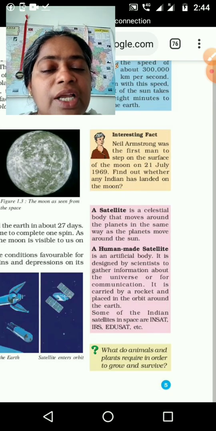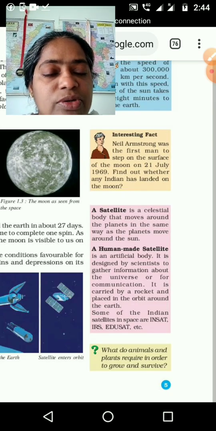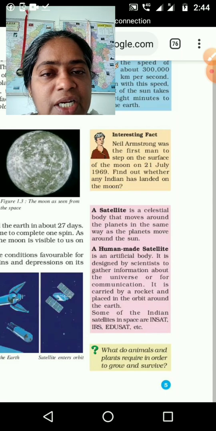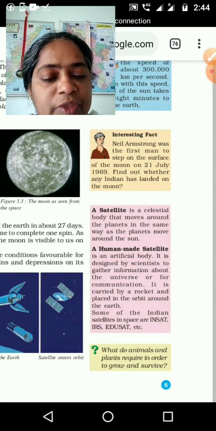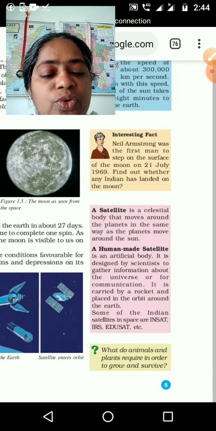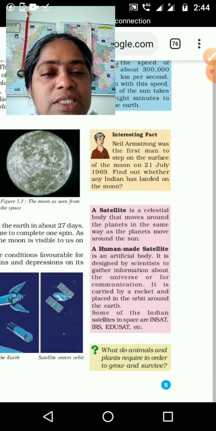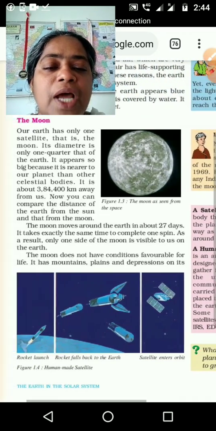So a good climate is also needed. We need water, sunlight, minerals, everything to grow as well as survive, even animals, plants, and human beings. So we are moving to the next part.